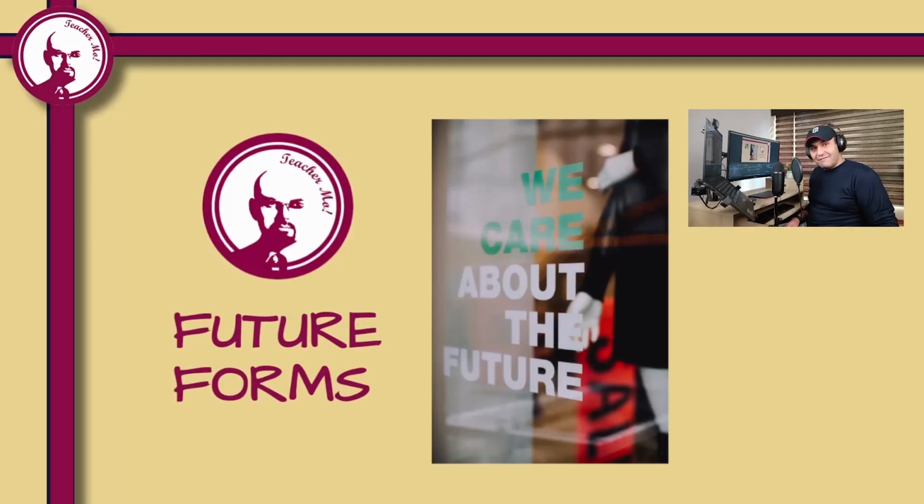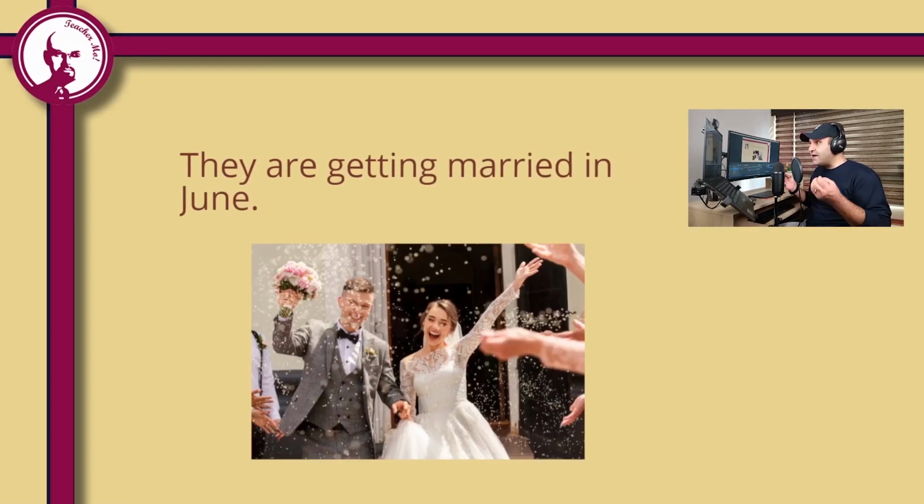Future forms. We care about the future. They are getting married in June. Look at the given example. Are we talking about the present or about the future? In June, you see we are talking about the future. But what is the verb tense here in this example? They are getting: present form of the verb to be plus ing form of the verb.